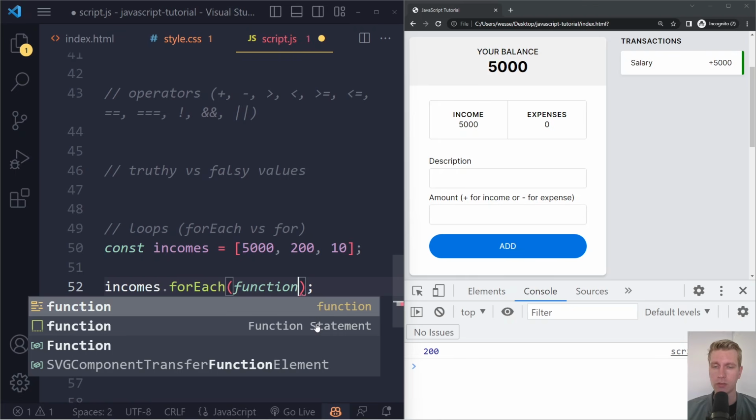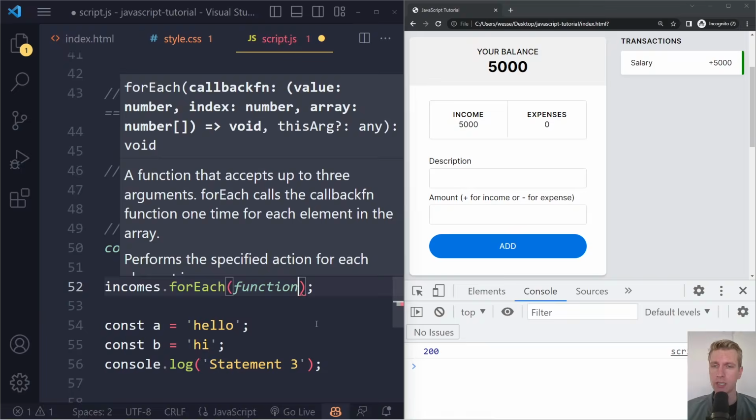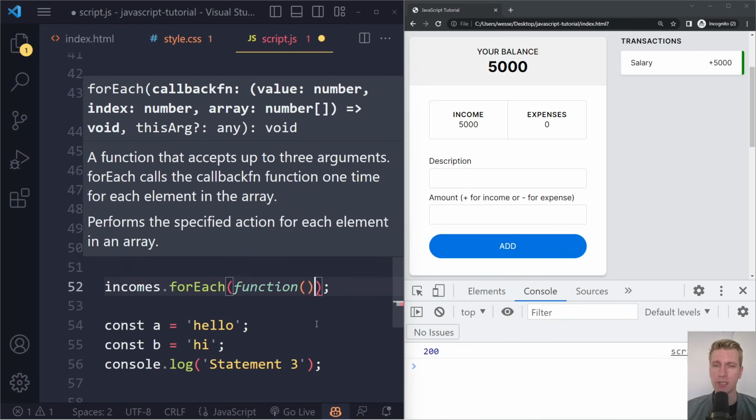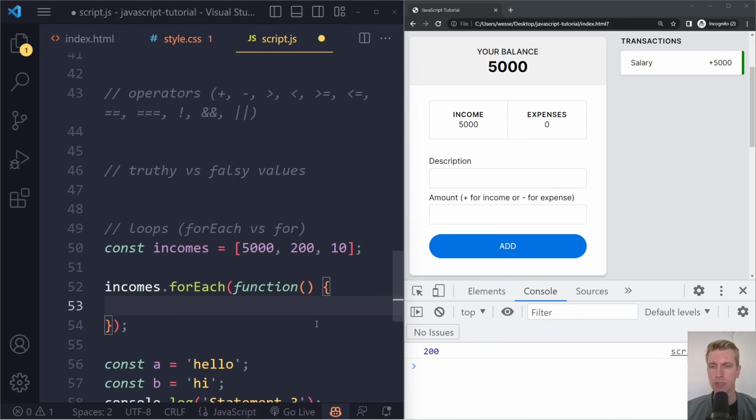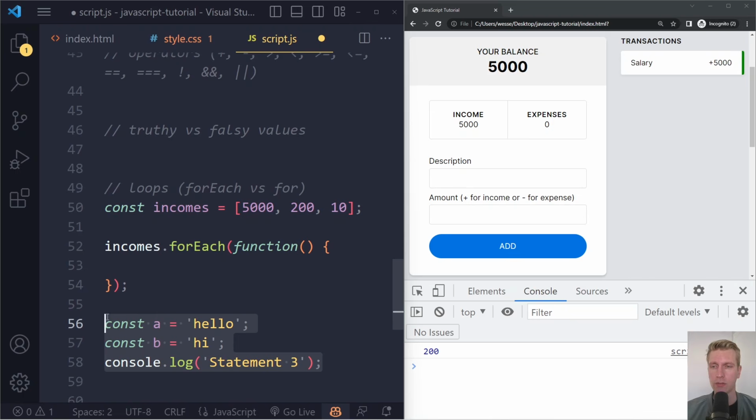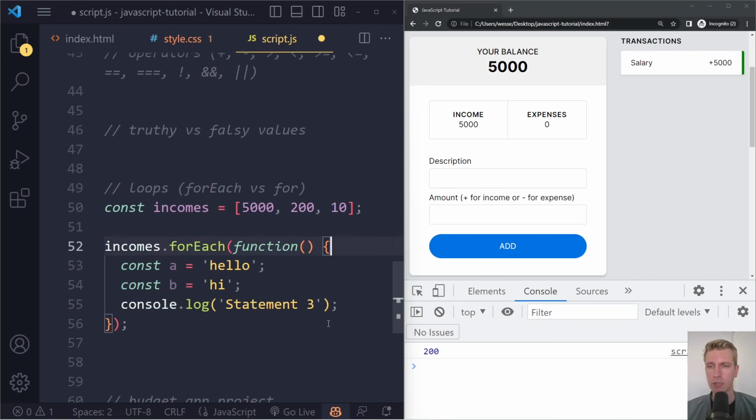You can write the traditional function syntax. We have a function here, we can give it a name, but we're not going to use this function later, so we don't need to give it a name. And then we have the curly braces, and in here we have the statements that we want to run, right? So we can move this up in here. So this is a function that will be executed for each element.